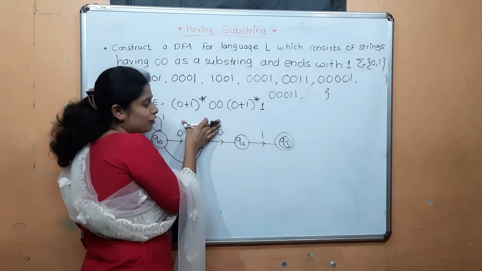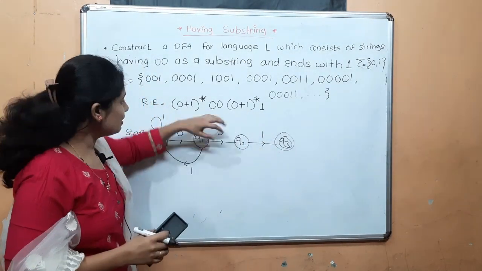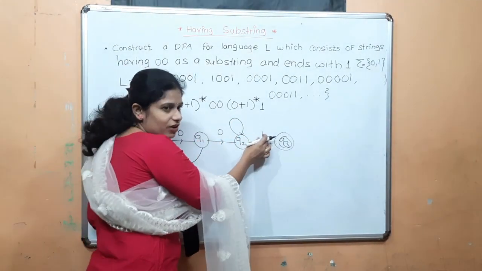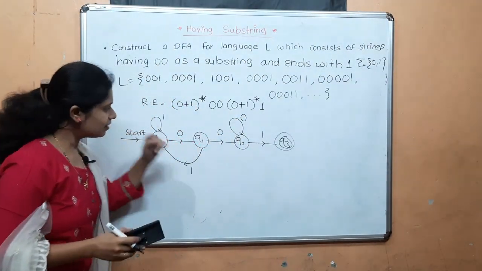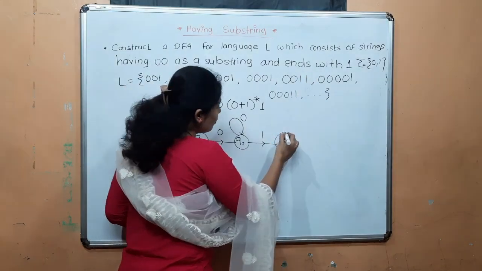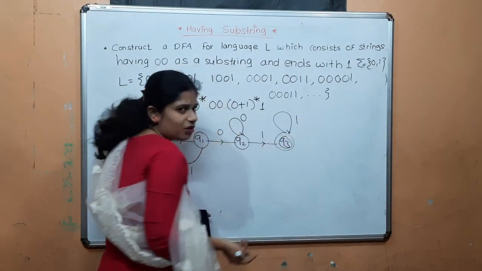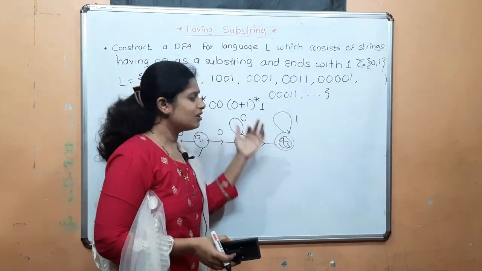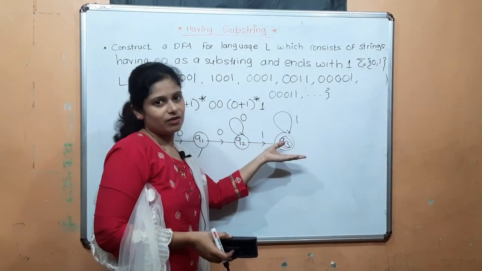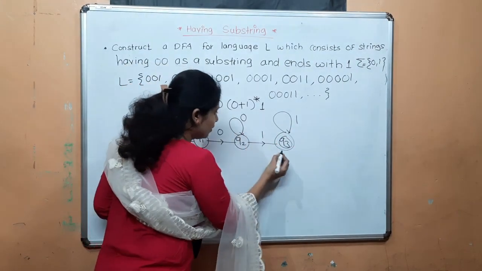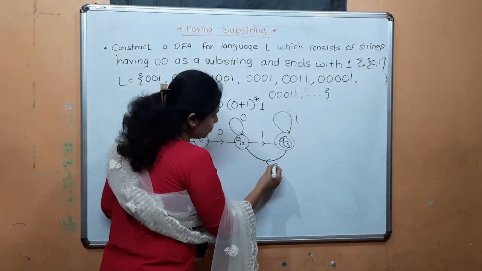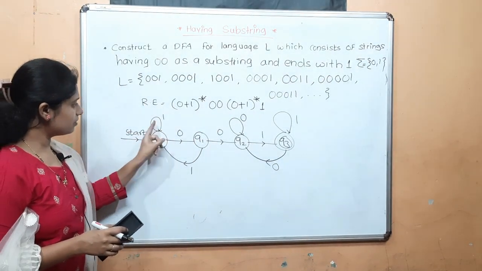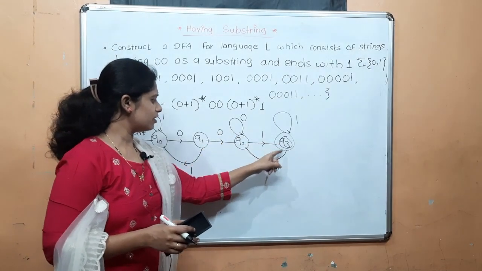After that, this is the part of having and this is the part of ends with. So in between having and ends with, any number of zeros and ones can occur, but 1 is already given, so here we can give the self loop of 0. Now see here, ends with 1. The condition is that it ends with 1, so after this 1, any number of ones can occur, then it will be ends with 1. After this 1, if 0 occurs, then we can give 0 here to Q2, which is valid. Now check Q0 on 0, 1, Q1 on 0, 1, Q2 on 0, 1, Q3 on 0, 1.